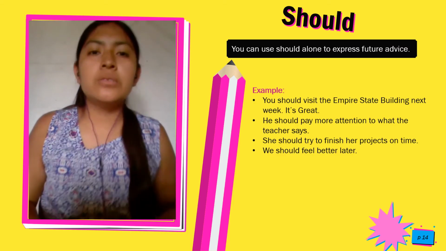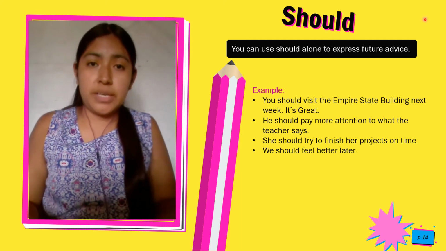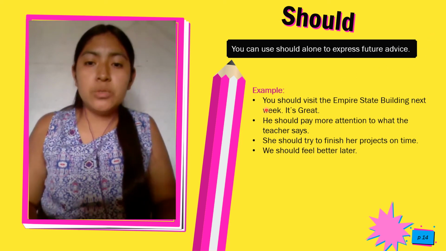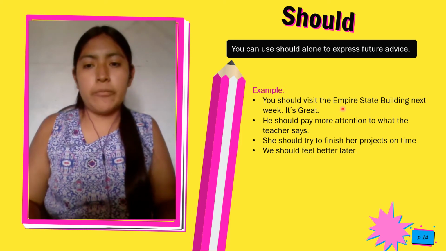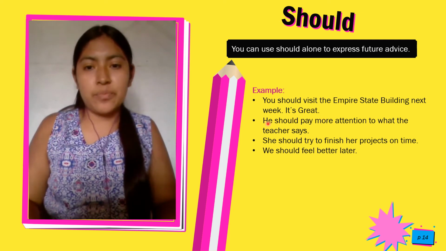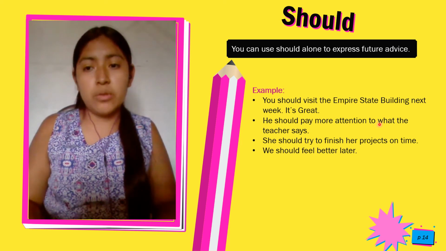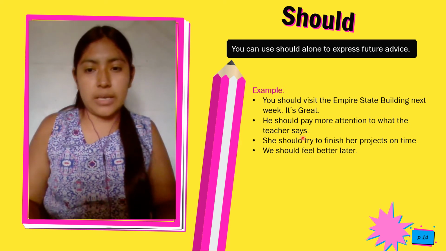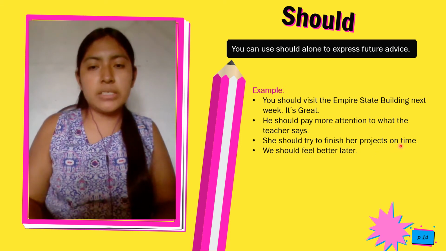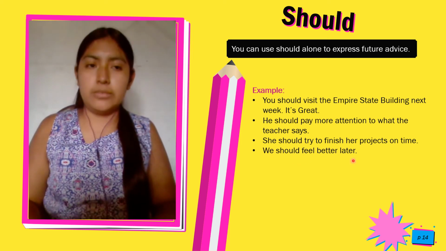We continue with shall. You can use shall alone to express future advice. For example, you shall visit the Empire State Building next week. It's great. He shall pay more attention to what the teachers say. We shall try to finish our projects on time. We shall feel better later.